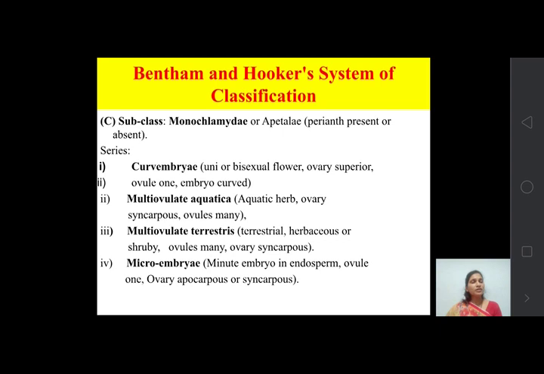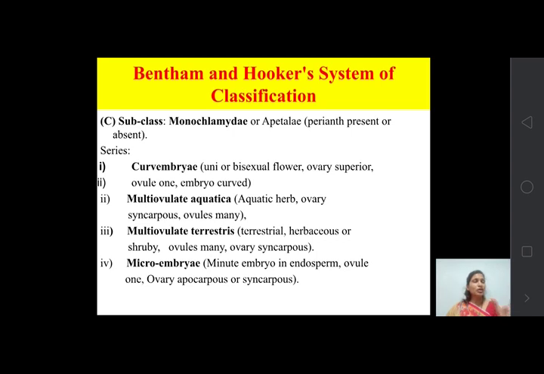Then the fourth series is microembryae. Micro means very minute, small, and embryo means embryo. So in this series, the plant contains a minute embryo in the endosperm of its seed.